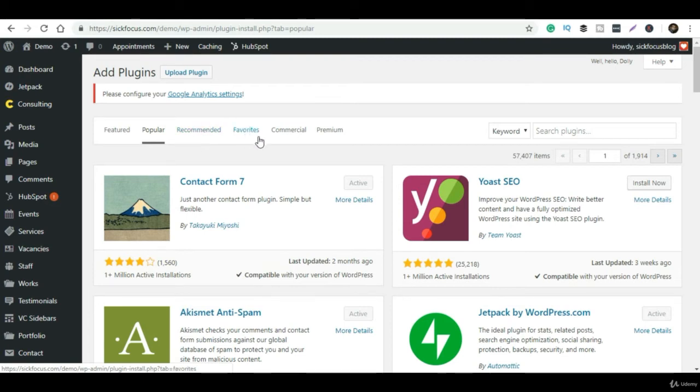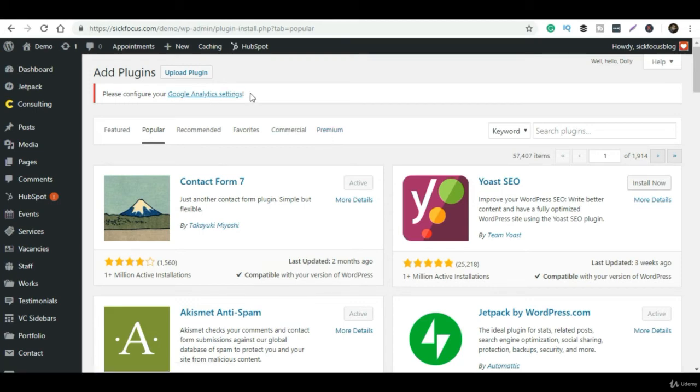For today's purpose, I'm just installing one plugin to show you how you can install. You can search for any plugin, but as I can see in the popular section, Yoast SEO is a very important plugin for SEO. So I'm installing this plugin. If you don't know which plugins you need to install, you can simply go to the popular section and see all the plugins. It will help you run your WordPress in a very smooth way. Once you find the plugin, you simply click on install.